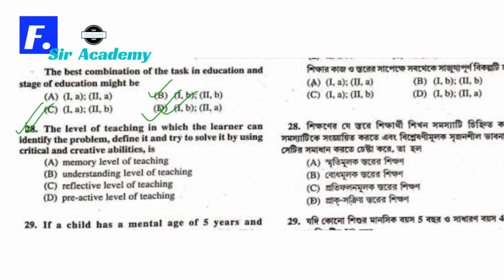Question number 28. The level of teaching in which the learner can identify the problem, define it, and try to solve it by using critical and creative abilities is A. memory level of teaching, B. understanding level of teaching, C. reflective level of teaching, and D. preactive level of teaching. The correct option is C, reflective level of teaching, because reflective level of teaching enables the students to solve the real problems of life. Okay, so the correct option is reflective level of teaching.